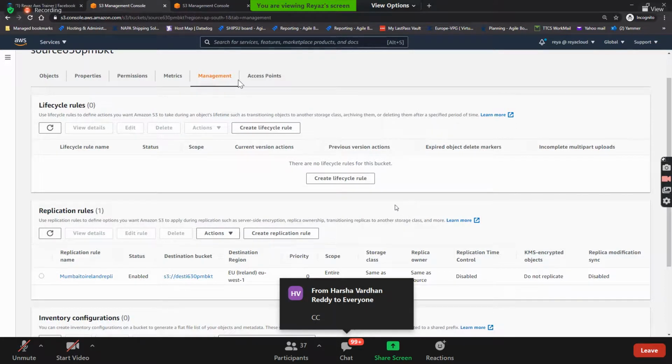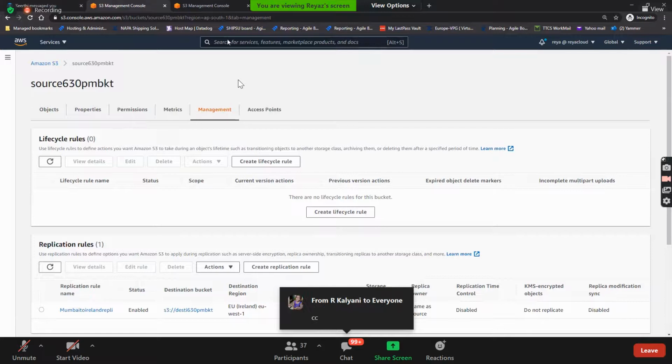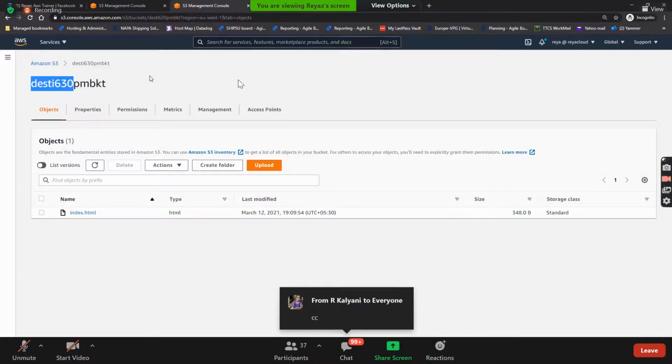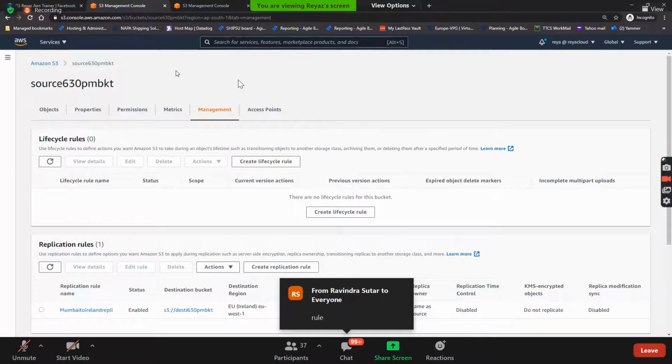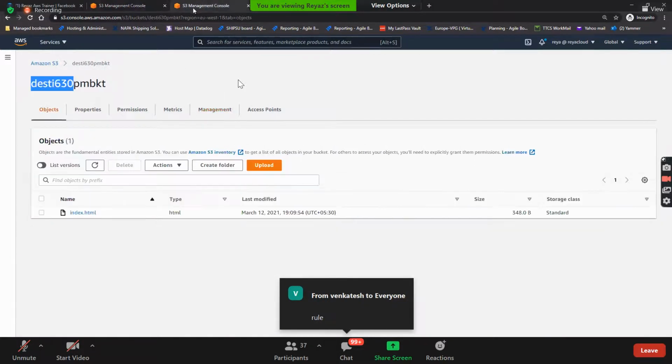So now a question for you: if I upload anything to the destination bucket, will it be replicated to the source bucket? You said no. Why? Right, the rule is not created. If you want to replicate the reverse, create a rule. Where do you need to create it?